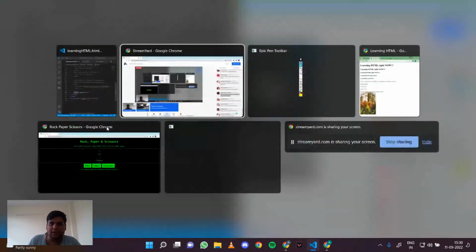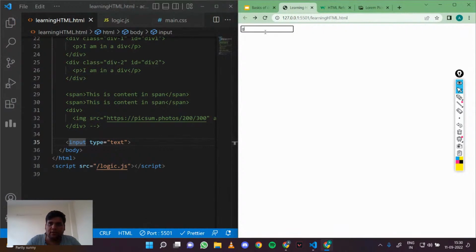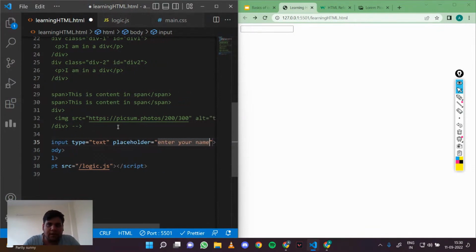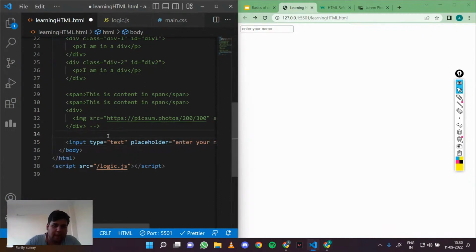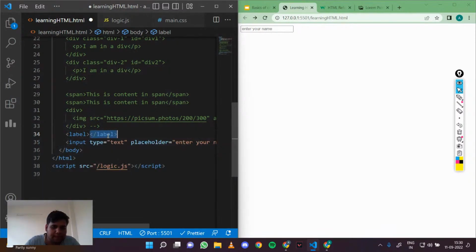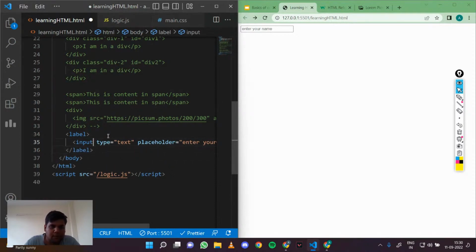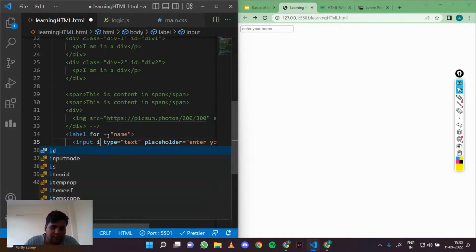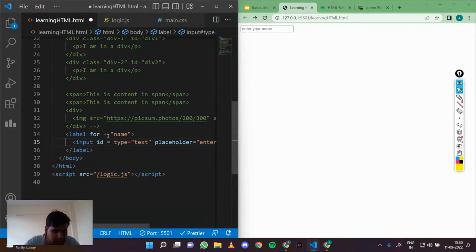So if I go to my JavaScript page, here you can see that I have this tag. Similarly, this input tag can take a placeholder. Let's say, enter your name. You can see that the placeholder now comes here. Similarly, I can also wrap it in a label, and let's say this is for name, and let me give this input an ID of name.